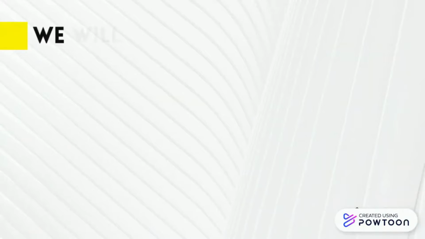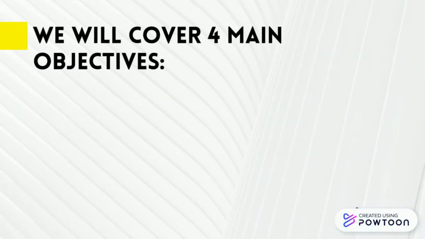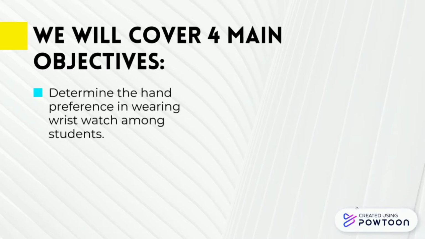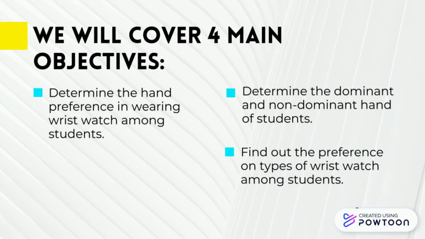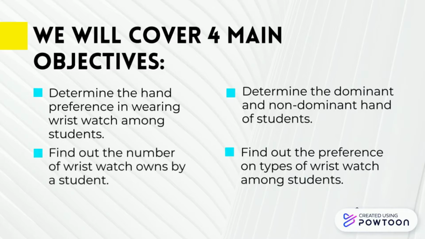So in this study, we will cover 4 main objectives. The first one is to determine the hand preference in wearing wristwatch among students. Second one is to find out the preference on types of wristwatch among students. Third one is to determine the dominant and non-dominant hand. And the last one is to find out the number of wristwatch owned by a student.